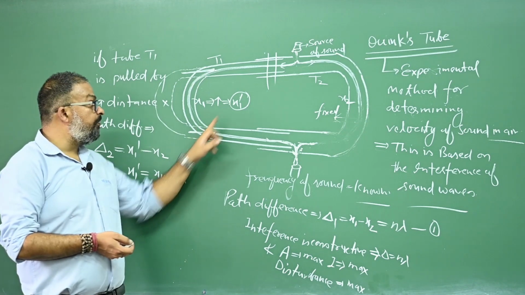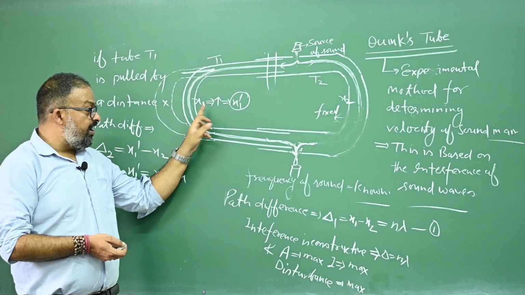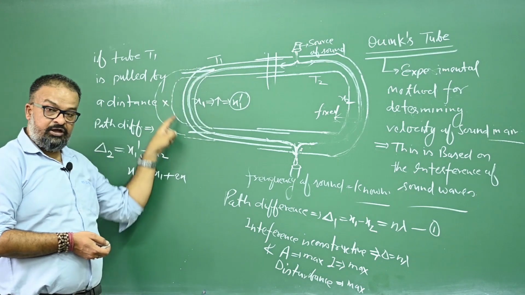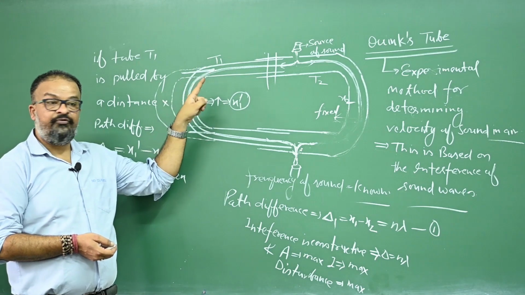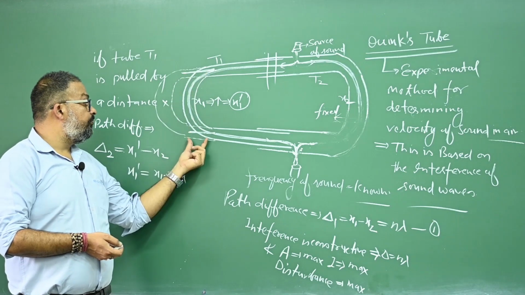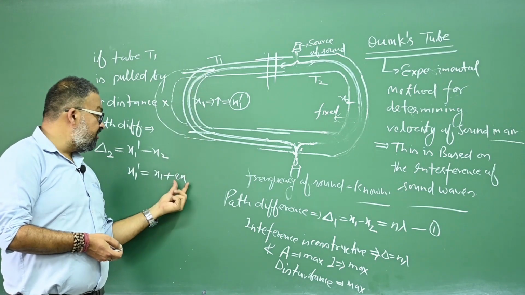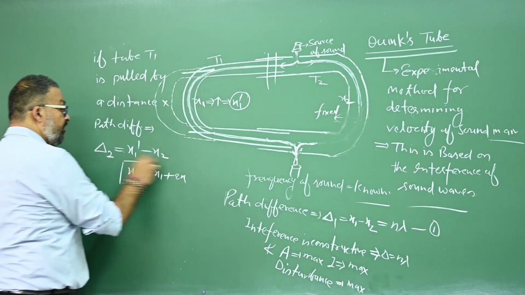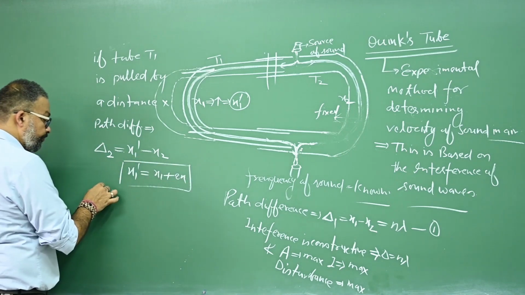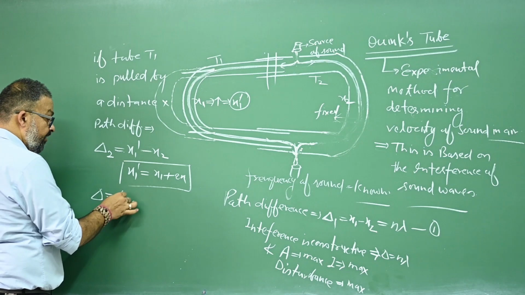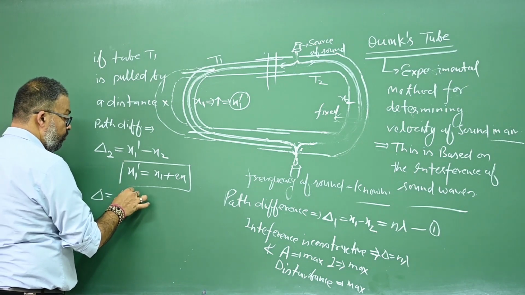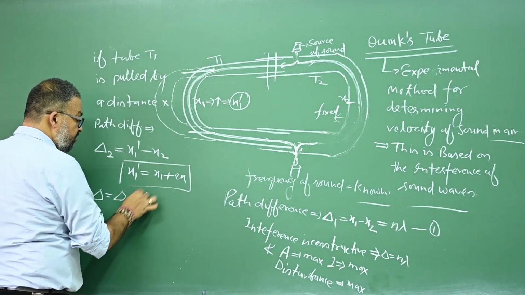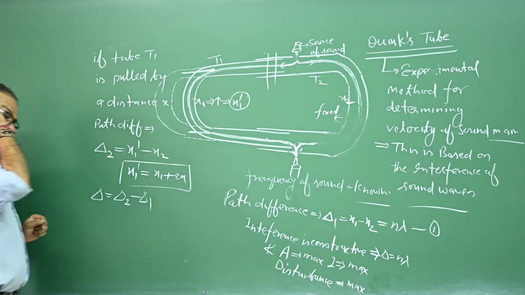So what will be the total path traveled? x1, that is equals to the initial path of the wave, and extra path traveled by the wave. So extra path traveled by the wave is 2x. So this is the new path difference. So what we'll say, the path difference is increased by del 2 minus del 1.